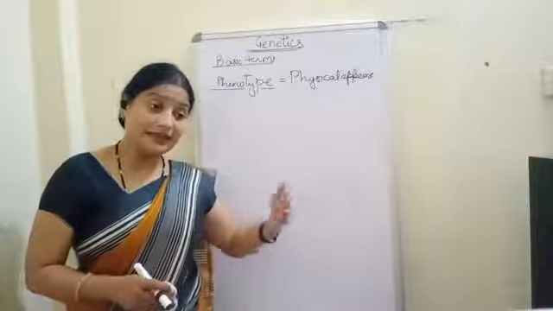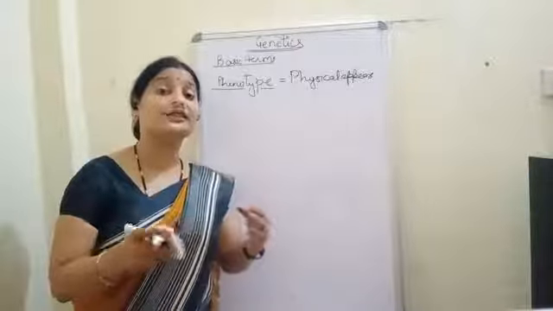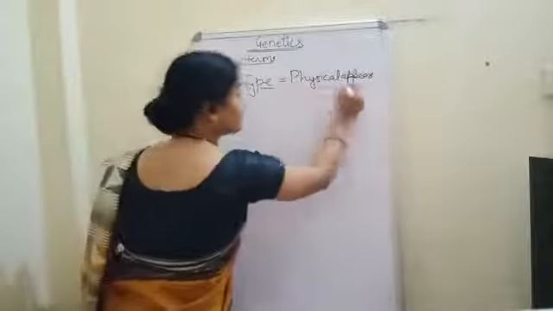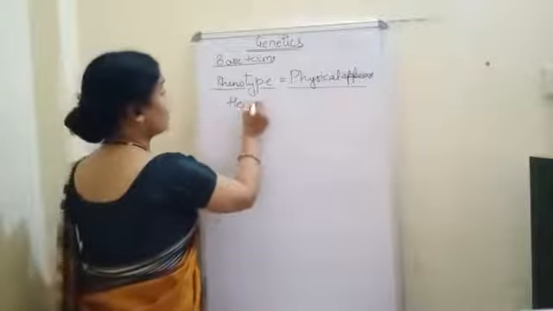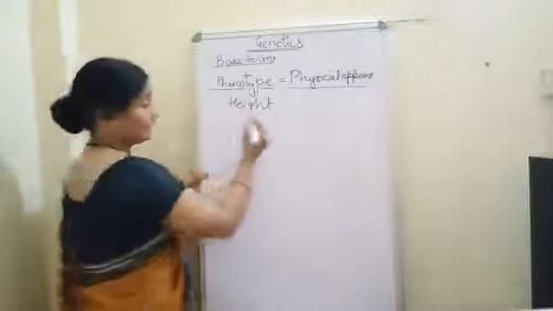And the next term will be the genotype. The meaning of genotype is the genetic makeup. Now see, if I say physical appearance, and I talk about the height of the plant, then all the plants can be of two heights.